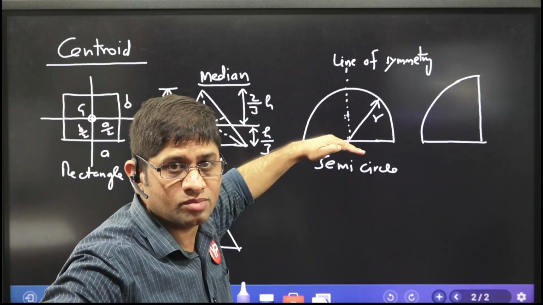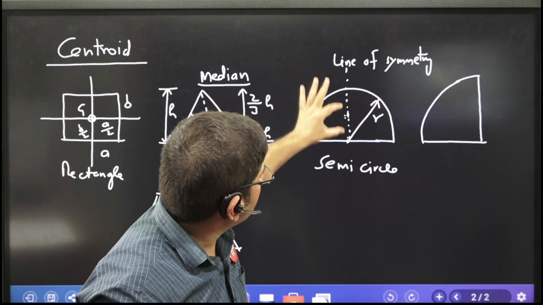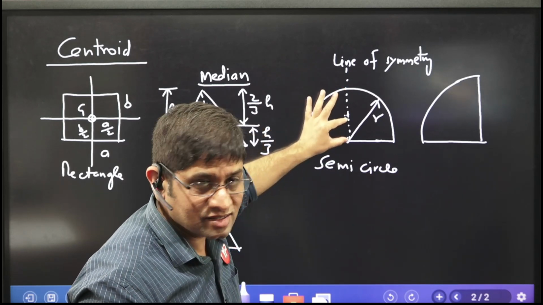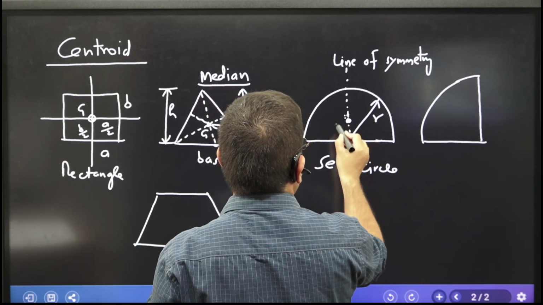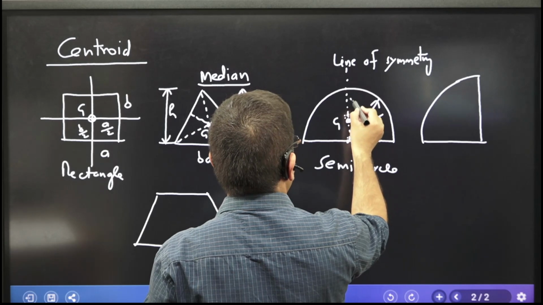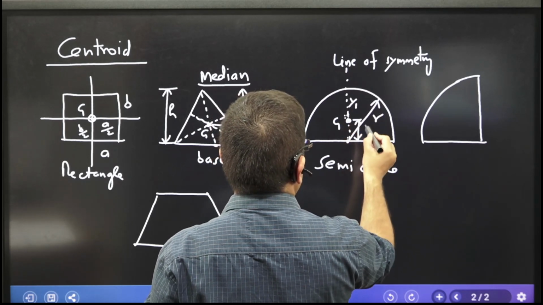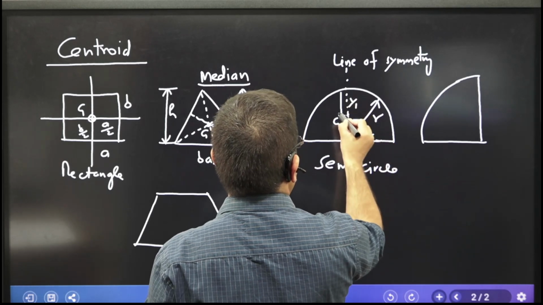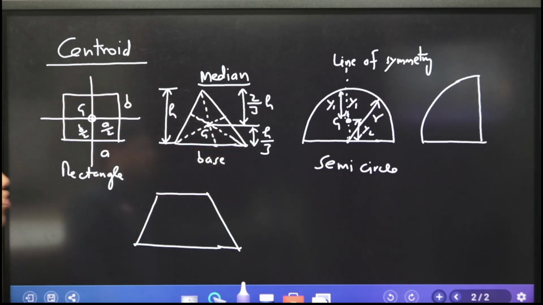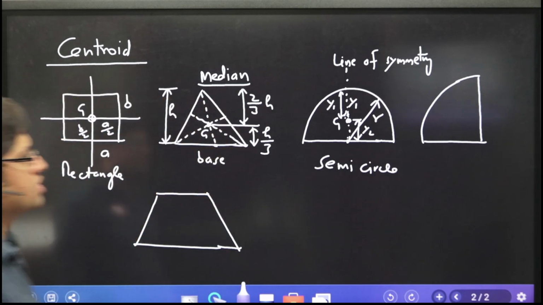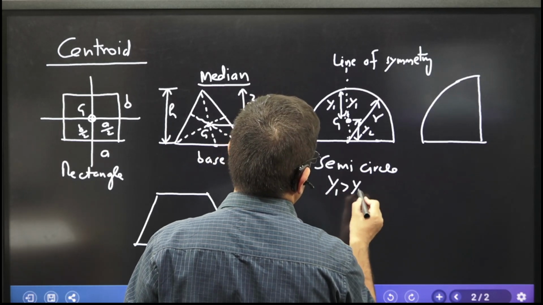Hence this length will be more and this length will be less. So suppose this is the centroid, I write it as G. This height is y1 and let us say this is y2. y1 plus y2 is the radius. So all you need to know is that y1 is more than y2. Why?